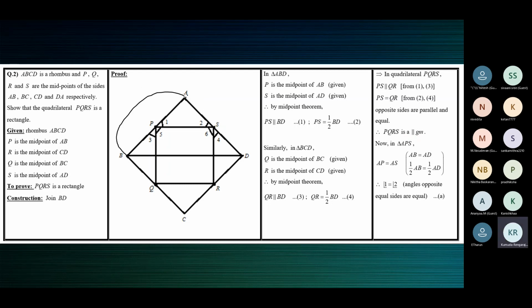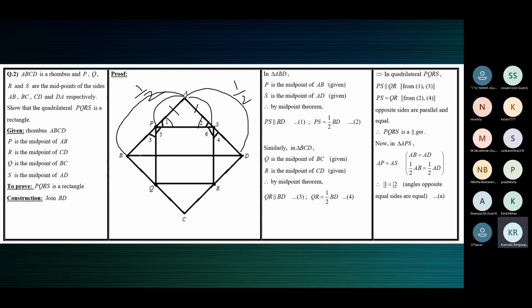Since it is a rhombus, all sides are equal. Half of AB is equal to half of AD. Half of AB is AP, and half of AD is AS. AP is equal to AS, we get a new result. Therefore, angle 1 is equal to angle 2, by the isosceles triangle property.